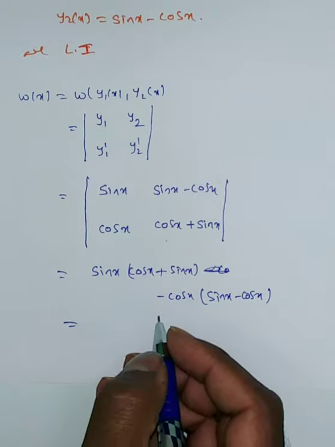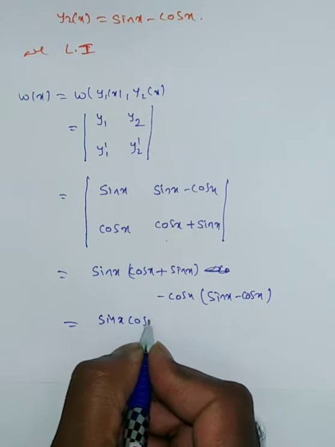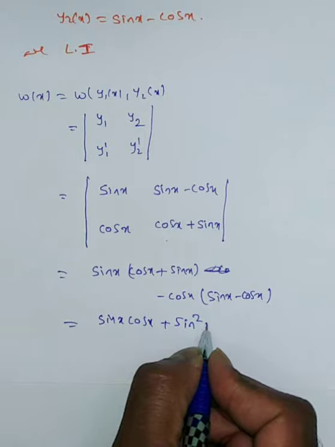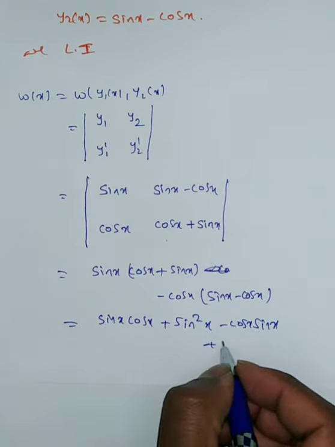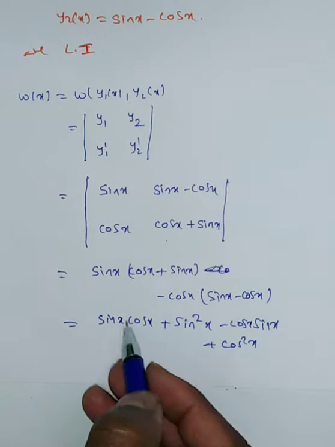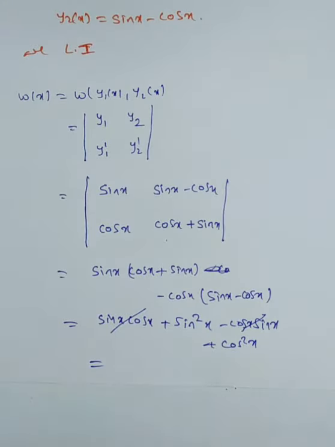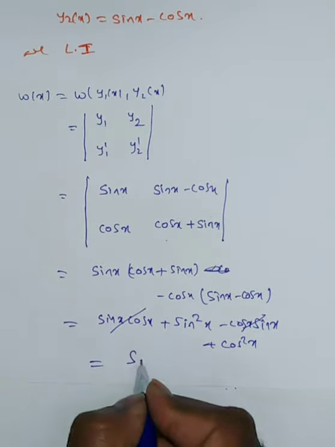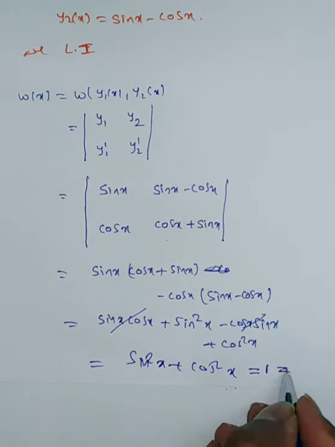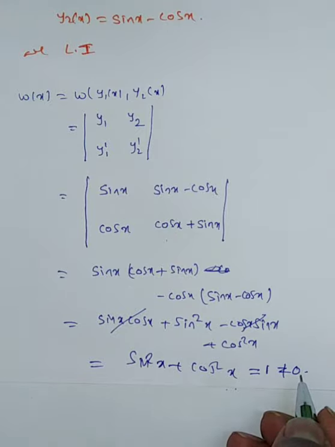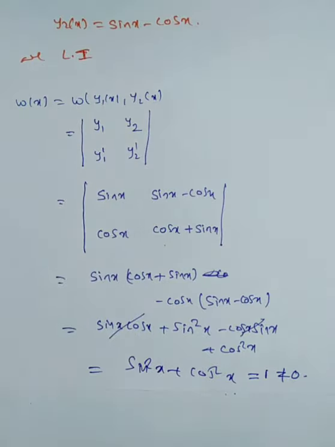Now this is equal to sin x cos x plus sin x into sin x, that means sin square x, minus cos x sin x, minus into minus plus cos square x. You see, sin x cos x both are getting cancelled. Then you will have sin square x plus cos square x. So you are getting 1, which is not equal to 0. So we can say the given functions y1 and y2 are linearly independent.